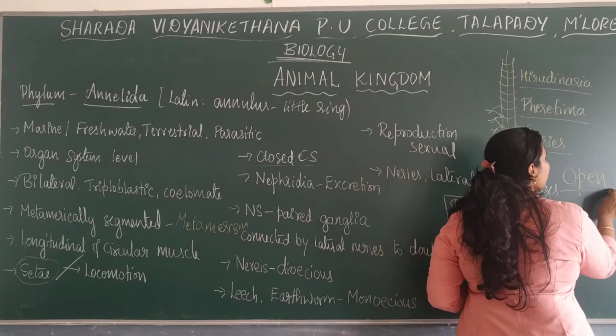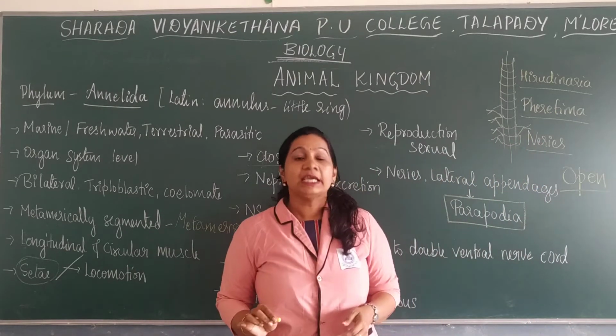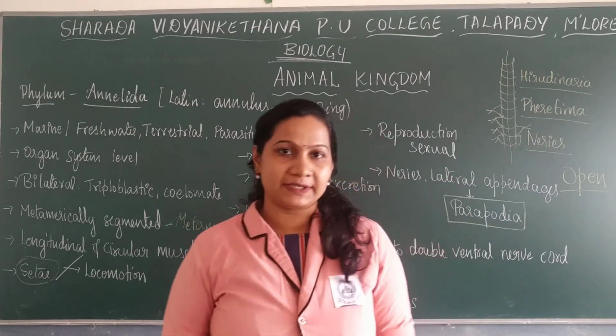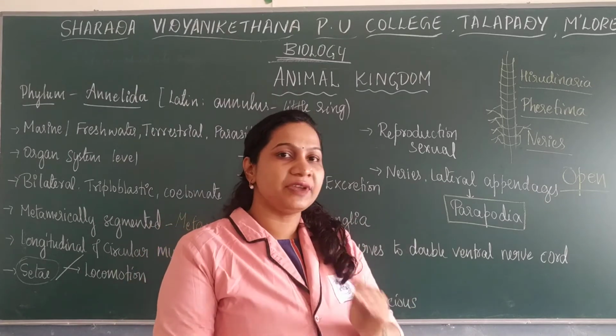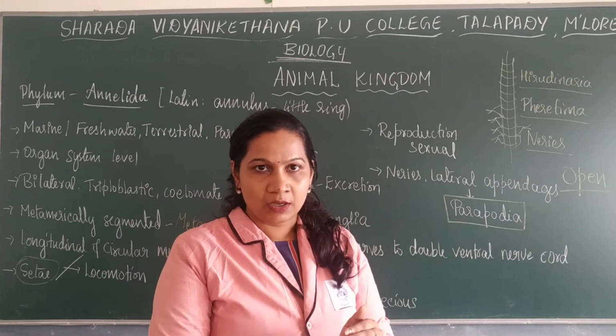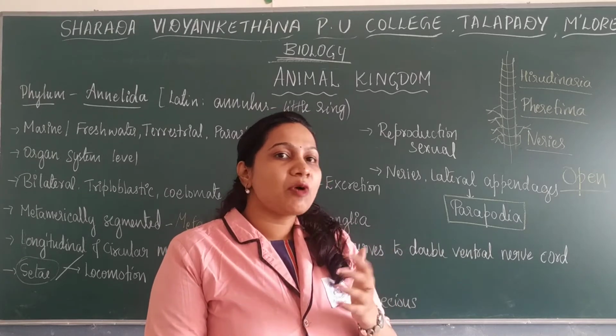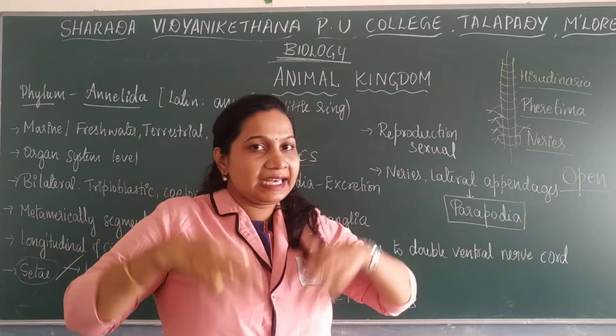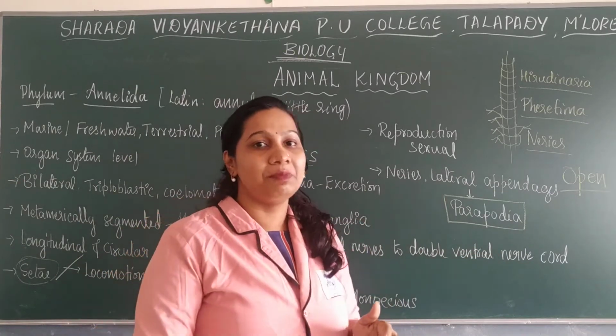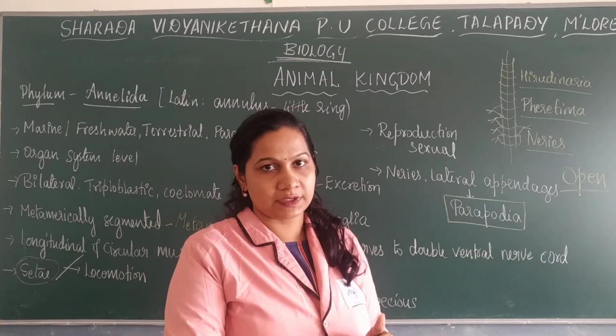So what do we mean by open circulatory system? They mainly lack blood vessels. There are no arteries, veins or capillaries. All the organs as well as the body tissues and cells directly bathe in the blood. That is the open circulatory system.